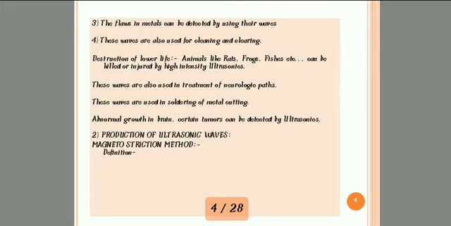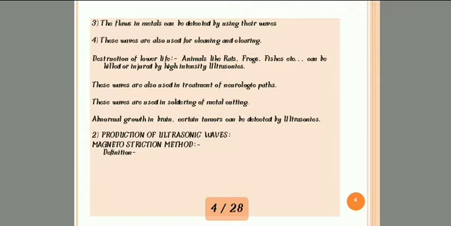Next, destruction of lower life. Animals like rats, frogs, fishes, etc. can be killed or injured by high intensity ultrasonics. If we apply ultrasonic waves to small animals like rats, frogs, fishes, they can easily be injured or killed by the high intensity of ultrasonics. This is known as destruction of lower life.